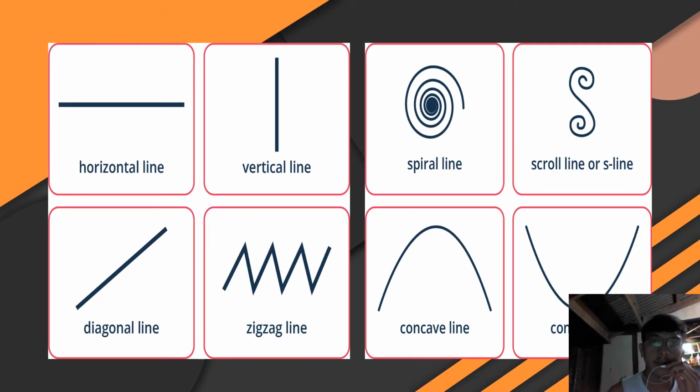So here, from the left side, there are four kinds of straight lines. As you can see, first is the horizontal line. Then the second is the vertical line. The third one is the diagonal line, and the last one is the zigzag line. From the right side, these are examples of the curved line. First is the spiral line, second is the scroll line or S-line, then the concave line, then the convex line.